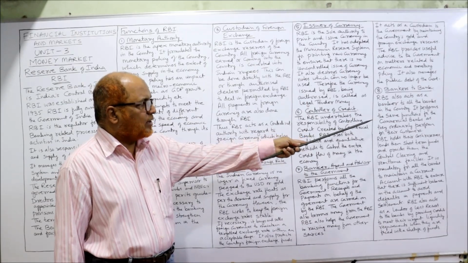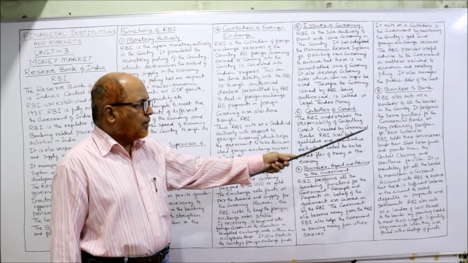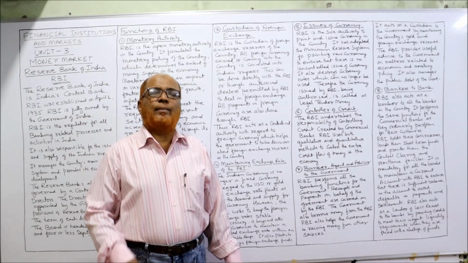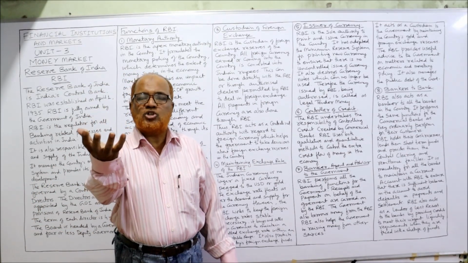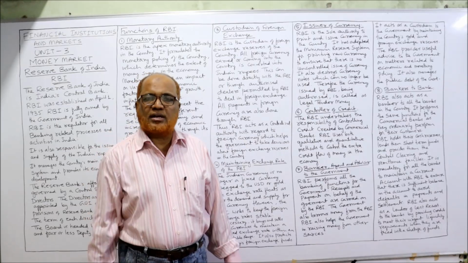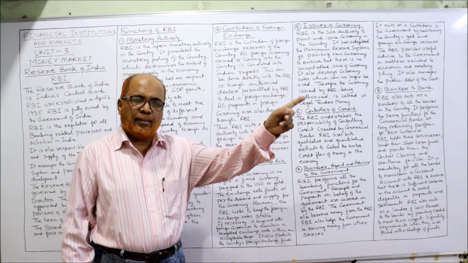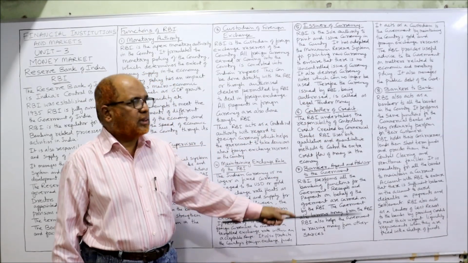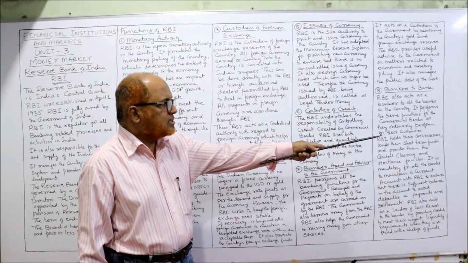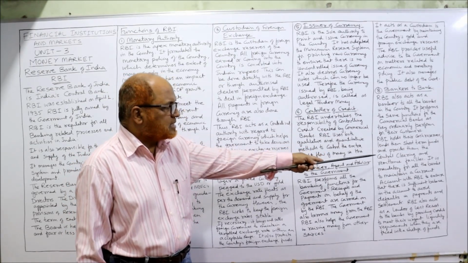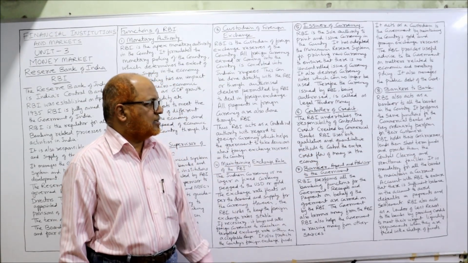It performs the same functions of a commercial bank as an ordinary bank performs for its customers. Just like how an individual banker, a commercial banker, will give service to the customers, the same type of services will be given by the RBI to all the banks. RBI holds their cash reserves, lends them short-term funds, and provides them central clearing and remittance facilities.